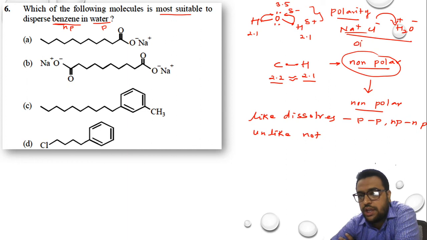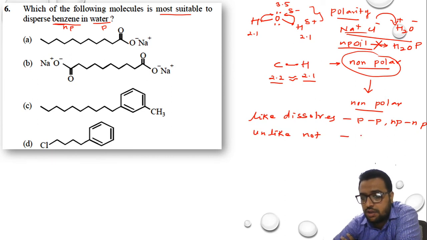But if you take oil and try to dissolve it in water, it will not get dissolved. Why? Water is polar but oil is non-polar in nature. So that's why dissolving of oil in water will not take place. In the same way, polar and non-polar will dissolve with their own kind, but polar with non-polar will not dissolve. So unlike will not dissolve, but like will get dissolved.